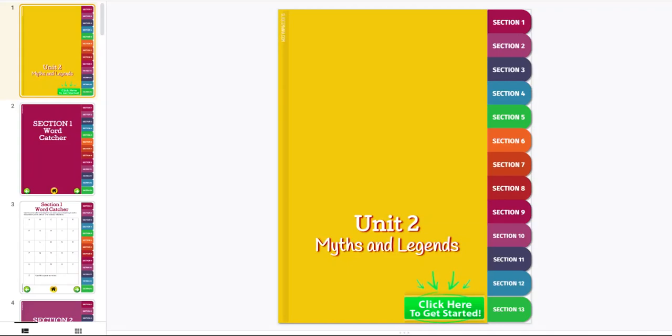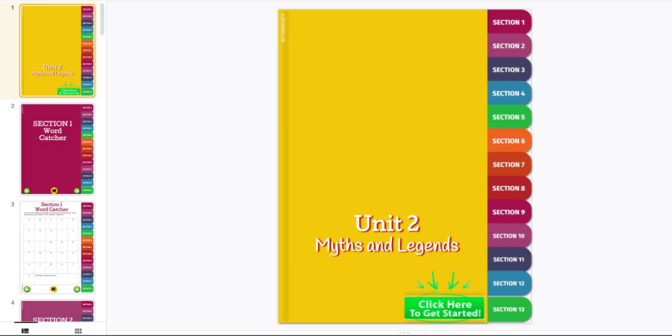We are beginning Unit 2, Myths and Legends. Over the next several days, we are going to have the opportunity to read and study several of the Greek myths that are alluded to in The Lightning Thief. Now, you may be like, what does alluded mean? The word alluded means to play beside.